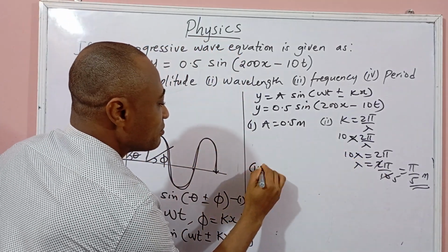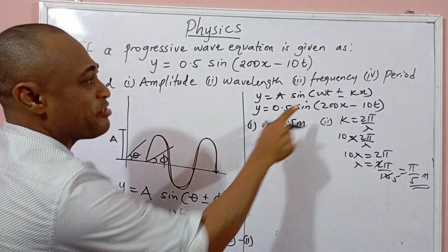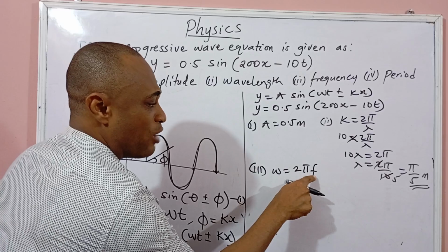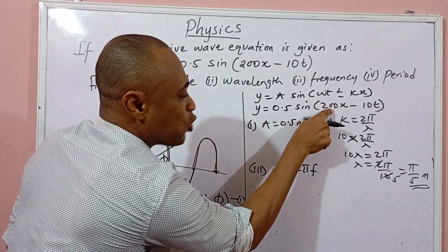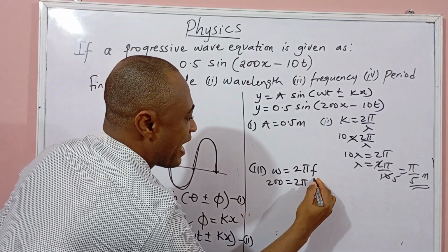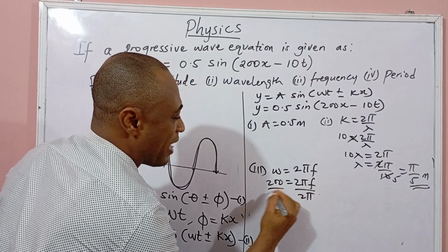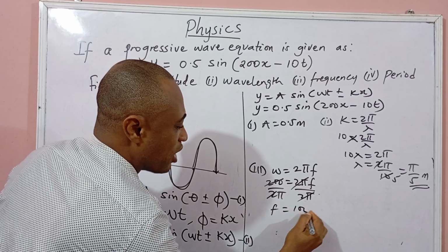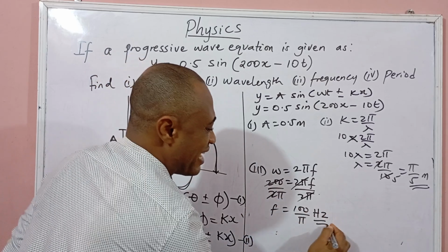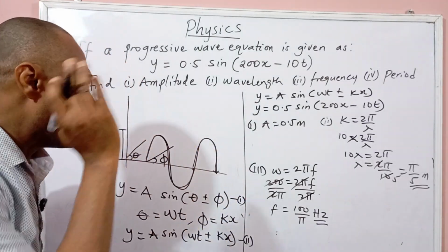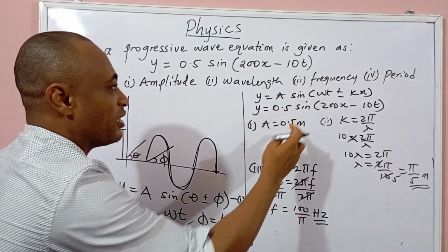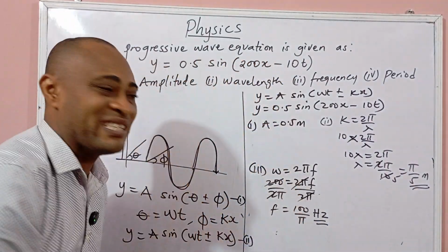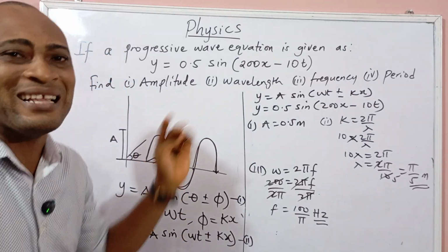Okay, let's go to 3. They say we should get frequency. Where do you have frequency? Remember, angular frequency, 2 pi f. We're looking for this f. W here is 200. So 200 is 2 pi f. We're looking for f, so divide both sides by 2 pi. 2 pi cancels 2 pi. 2 in 200, 100. So my frequency is 100 over pi. Frequency is measured in hertz. Can you see how easy this is? The only thing you need to do is remember this equation. And when you're given a question on progressive wave, look at which of the equations looks exactly like what is given to you, and you will solve this in less than 10 seconds.